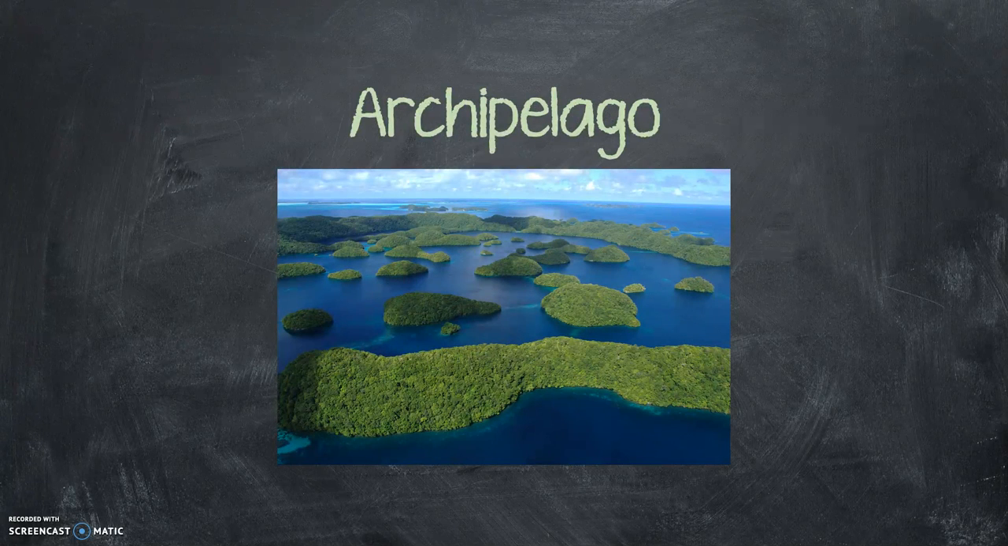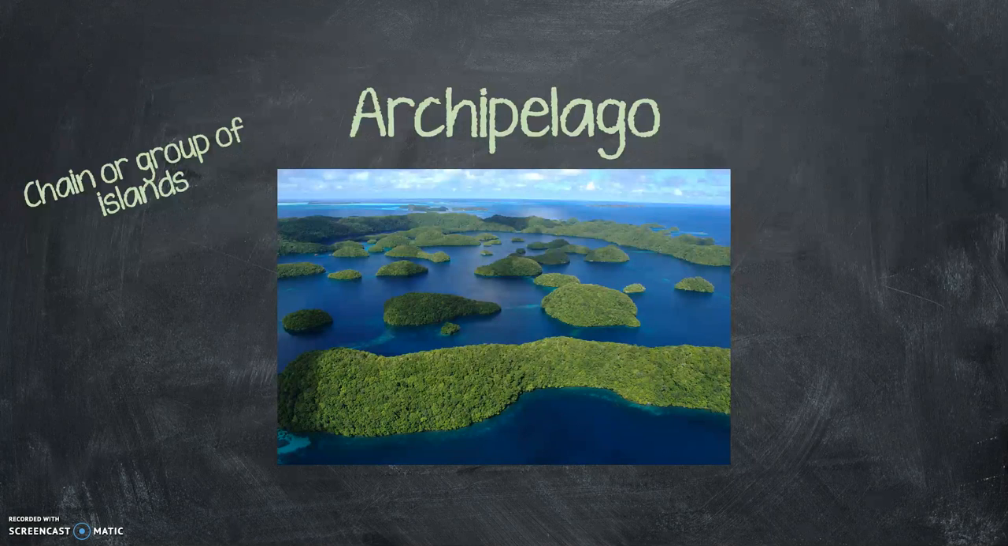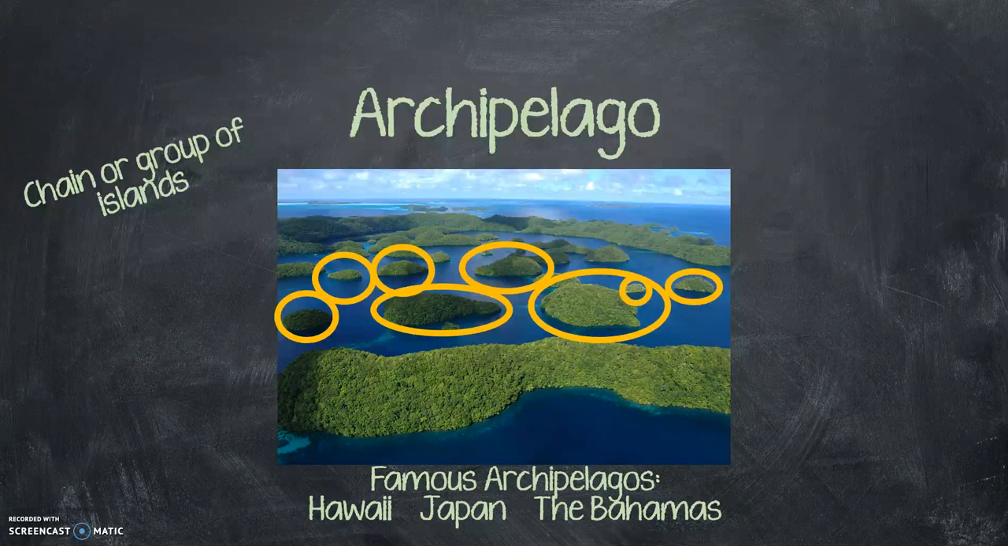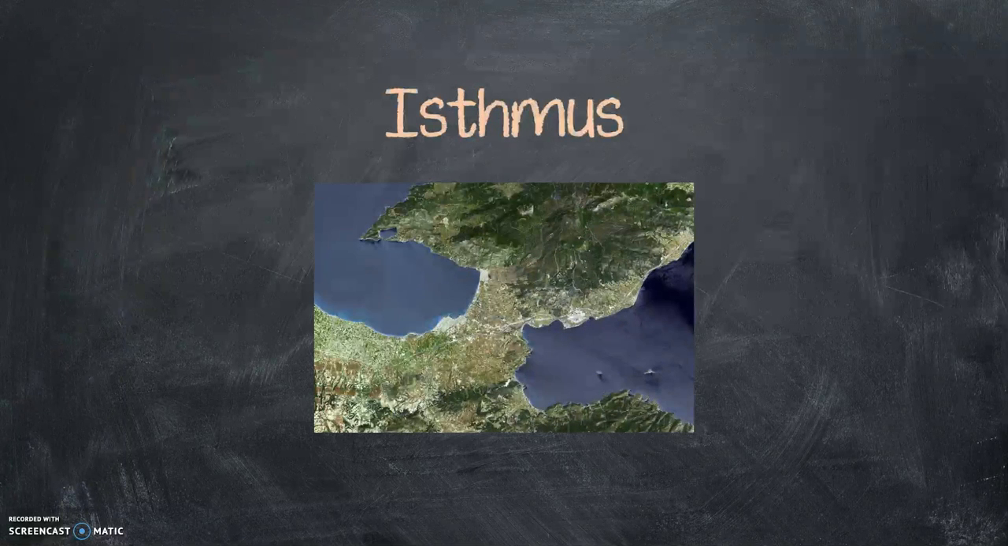Next up, we got an archipelago. That's a word you probably never heard before. Okay, an archipelago is a chain or a group of islands. See how this picture has all these little bitty islands all in one place? That's an archipelago. Okay, some famous archipelagos, Hawaii, right? I know a lot of my students want to go there. Hawaii is an archipelago, a group of islands. Japan is a country that is an archipelago or a group of islands. And the Bahamas in the Caribbean are a chain or a group of islands.